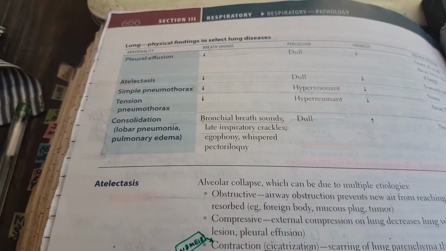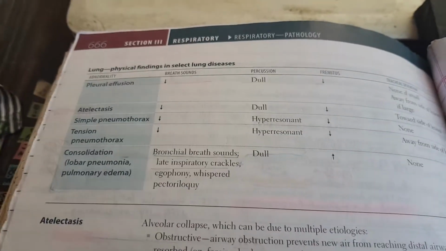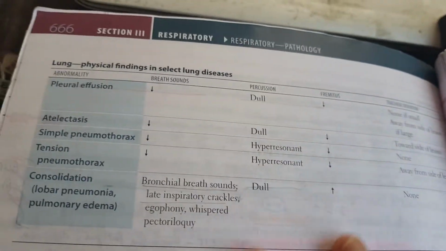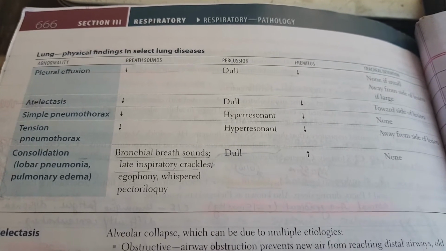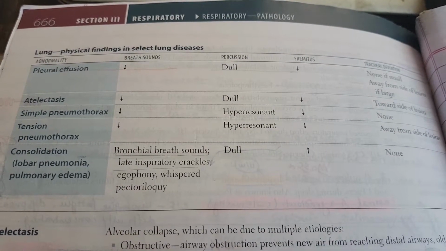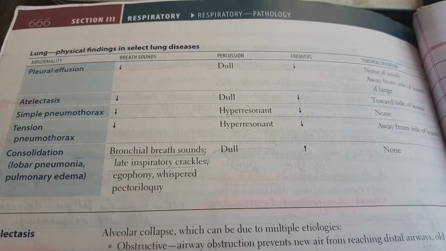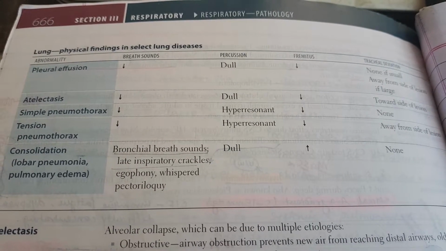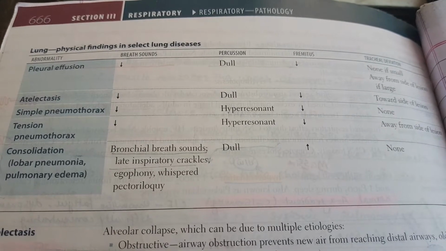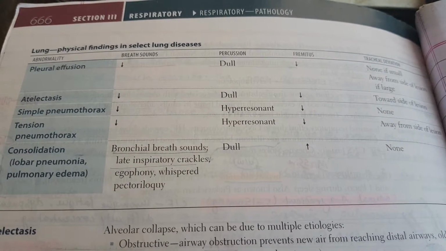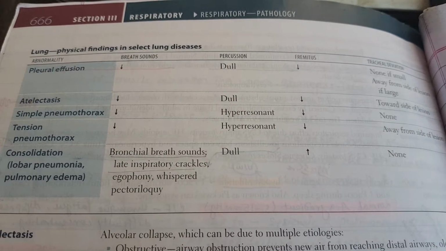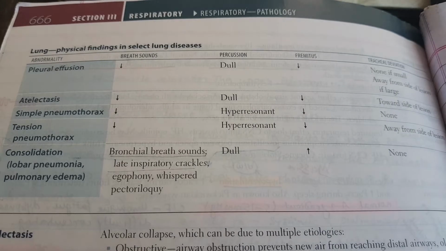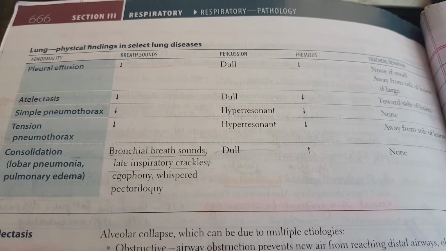Next please. Now talking about the lung physical findings in selected diseases. This is not that difficult if you have done your clinical rotation well. See what happens in pleural effusion. Obviously there will be decrease in breath sounds. Decrease in breath sounds is observed in almost all the lung diseases except consolidation, where bronchial breath sound is heard, associated with egophony and whispered pectoriloquy. Percussion: there will be dullness in pleural effusion and atelectasis. The only thing that can cause hyperresonance is